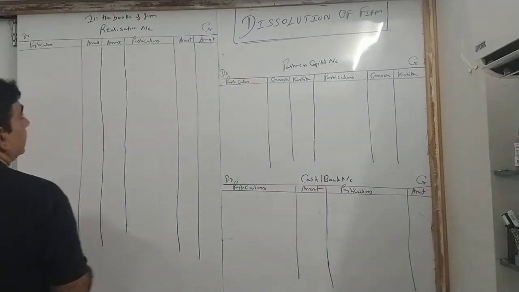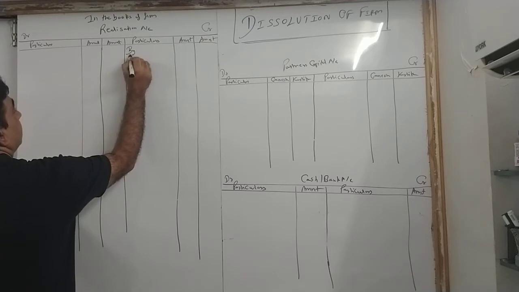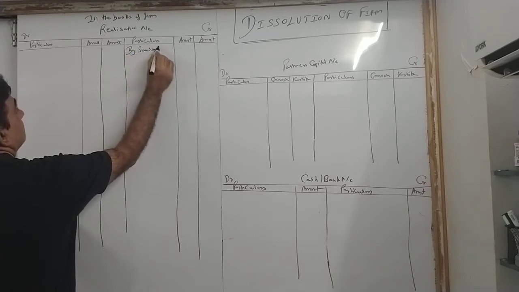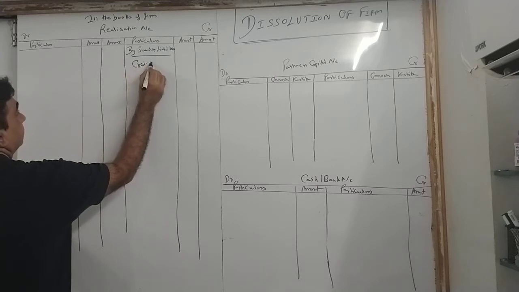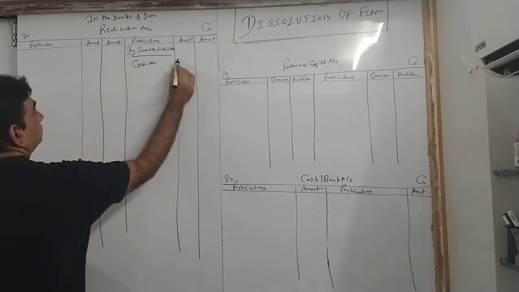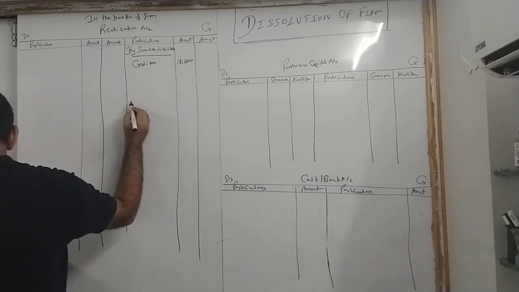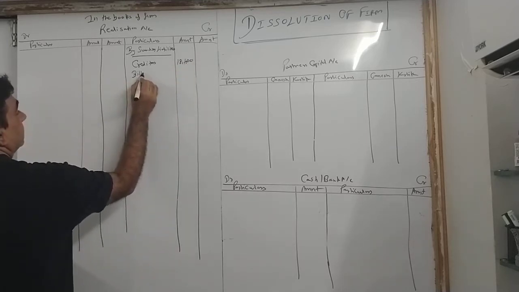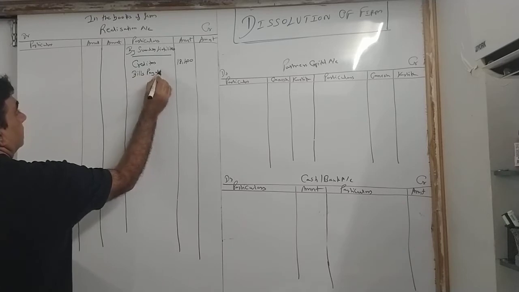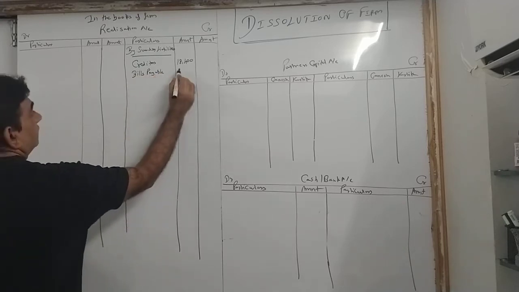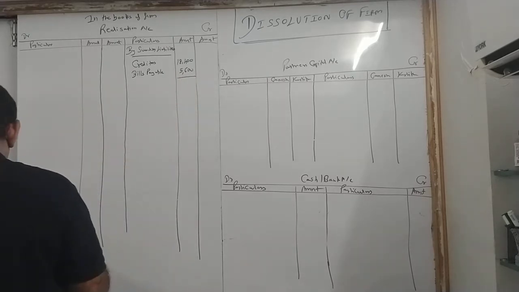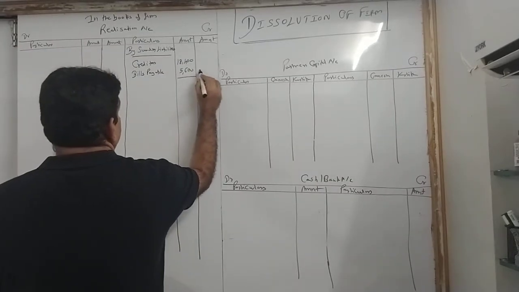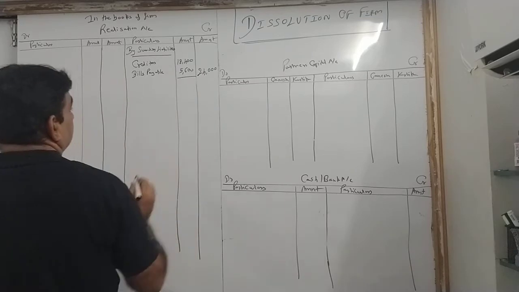Come to the credit side of realization. Give the heading. Since there are two liabilities, give the heading by sundry liabilities. Sundry means more than one liability. Creditors, in the first column write 18,400. Bills payable, in the first column write 5,600. Take the total: 18 and 5 is 23, and 24.